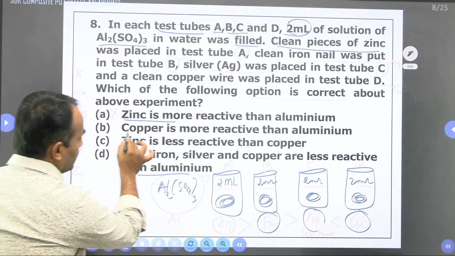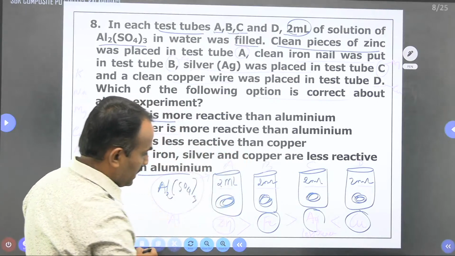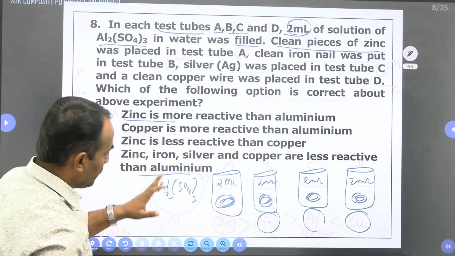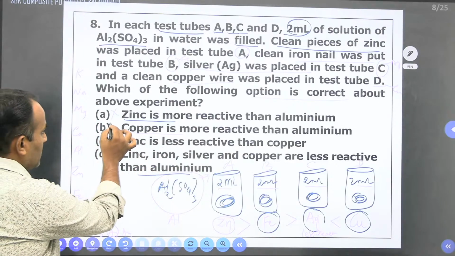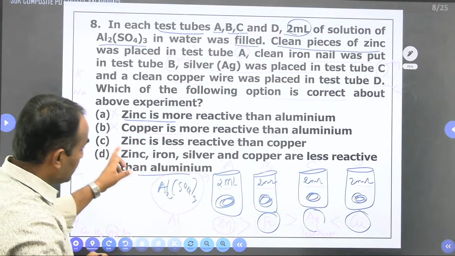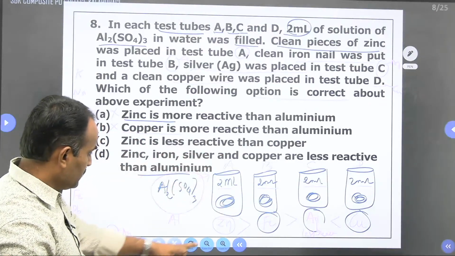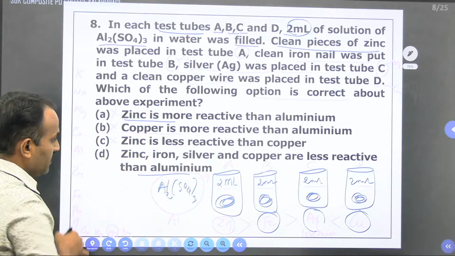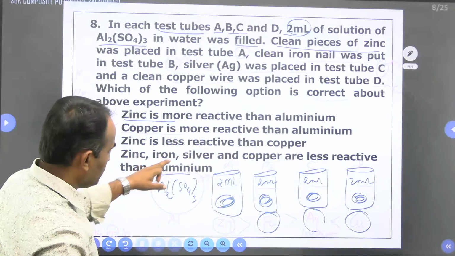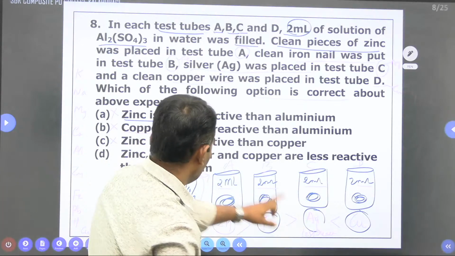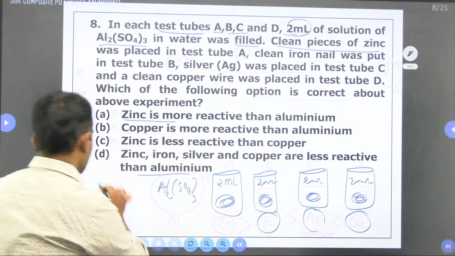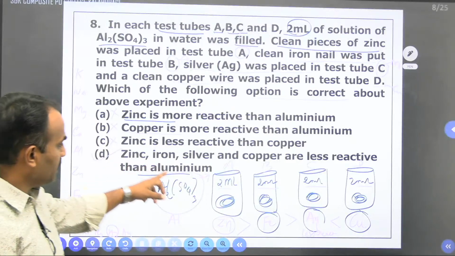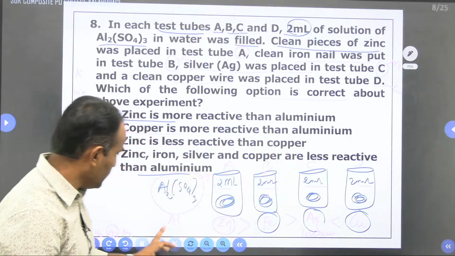Next, copper is more reactive than aluminium. See here, copper is here and aluminium is here. So copper is less reactive than aluminium, but they have given copper is more reactive than aluminium. Zinc is less reactive than copper, this is also wrong, because zinc is more reactive than copper. Next, zinc, iron, silver, and copper are less reactive than aluminium. This will be the correct one.